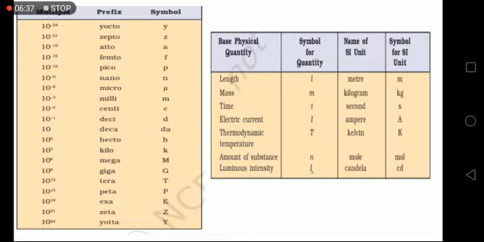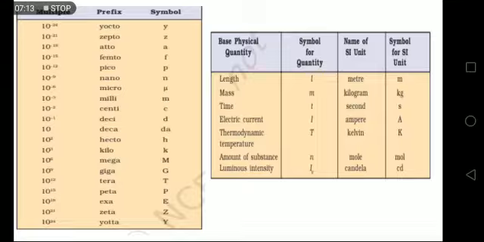Now here are two tables. Actually this portion belongs to physics, but this is in general considered everywhere in science, so you can't just demarcate it. But yes, these conversion factors, like the first table, how to convert milligram to kilogram, or meter to centimeter, different units, you must remember. The first table is for that only, conversion. And the second table is talking about the seven basic physical quantities.